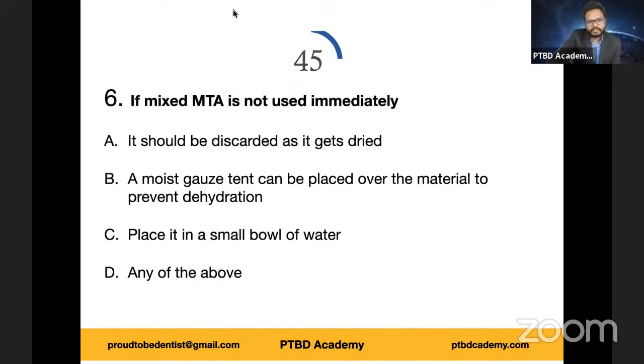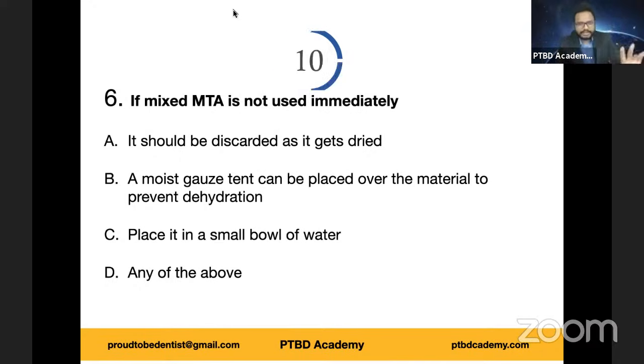Now let's move on to the next question. If mixed MTA is not used immediately, so just prior to this, we have seen mixing, and then using gloved fingers, we can convert that or roll that into a putty-like consistency, cut that into pieces with a spatula, and then use it depending upon the indication. However, if the mixed MTA is not used immediately for various other reasons, what should you do with that mix?